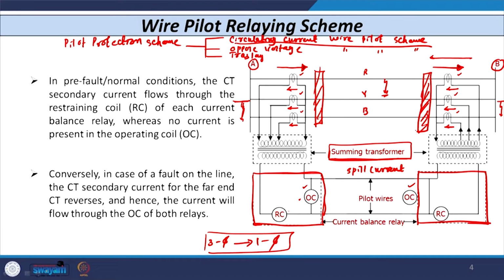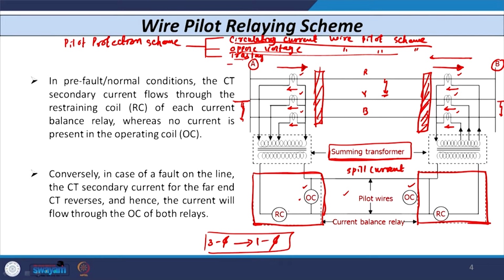Now, if I use some other type of scheme like opposed voltage or translay type, the schematic diagram remains the same, there is no difference. The only difference is somewhere here. You have to connect it in such a way that the voltage available across the coil of the relay is in opposition. The relay in this opposed voltage scheme is a voltage based relay, not a current based relay, and in normal condition the opposing voltage is available. So, the relay does not operate, it remains stable, and in case of an internal fault it operates. Same way for the translay scheme.